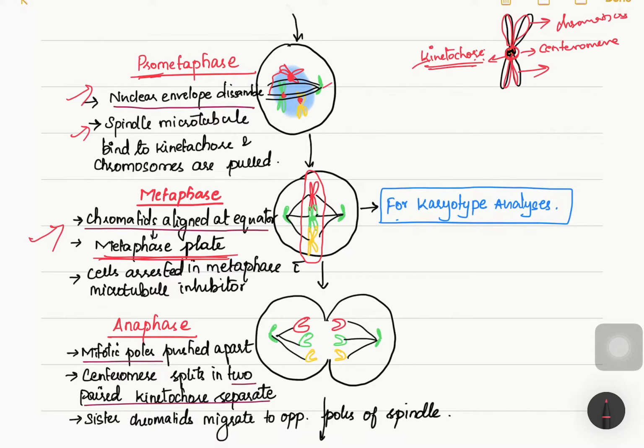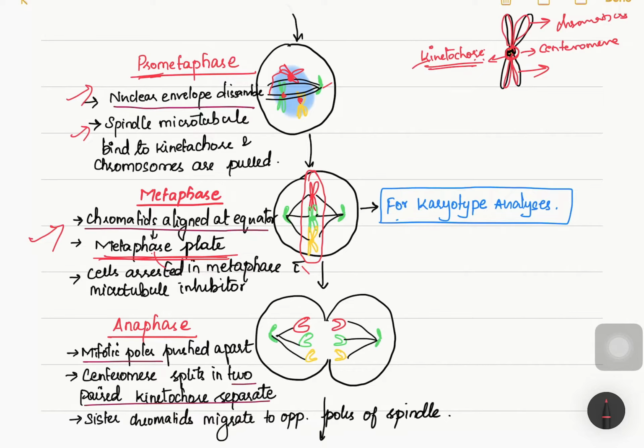If we use any microtubule inhibitors, those cells will be arrested in metaphase. Let us see what those inhibitors or drugs are in later videos. So this is a very important point: the chromatids which are aligned at the equator are called the metaphase plate.